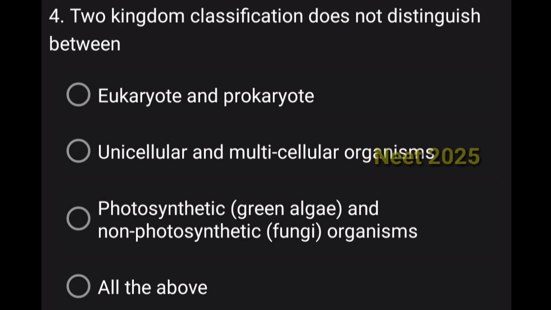Now, two kingdom classification does not distinguish between. The answer is all of these, because if you go through, all the options are valid. Option D is correct.